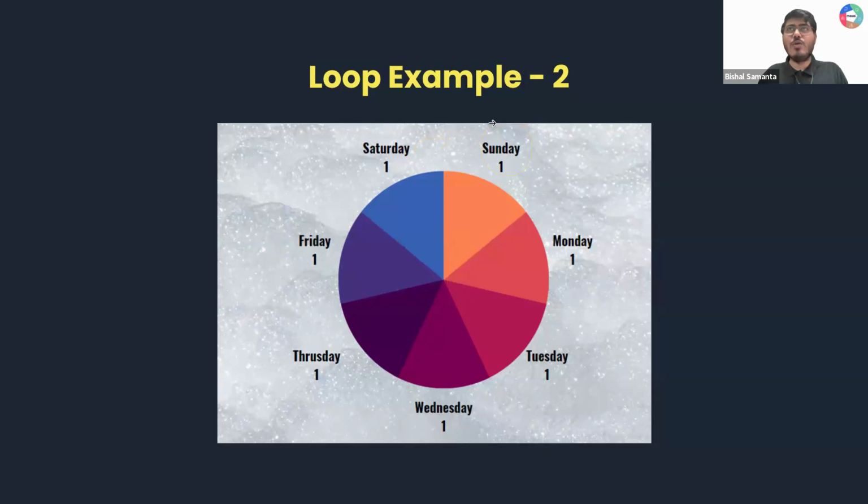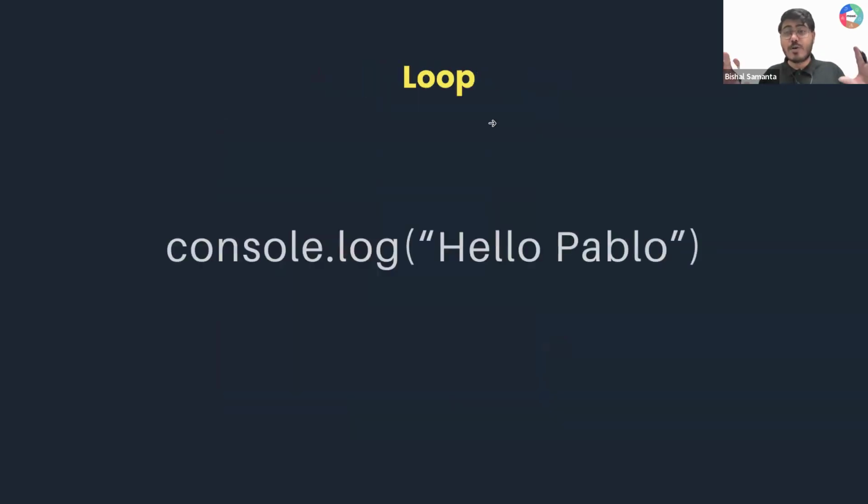Okay. So now we understand what is loop. When something is running continuously, that is a loop, again and again. Same task is repeating again and again. This is a loop, right? Okay, so now let's understand this thing in terms of code. Okay, now let's say I give you a task.